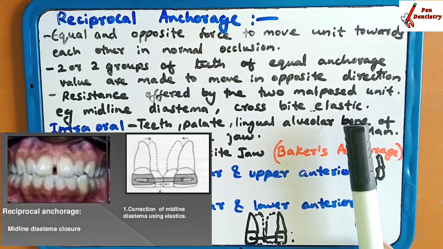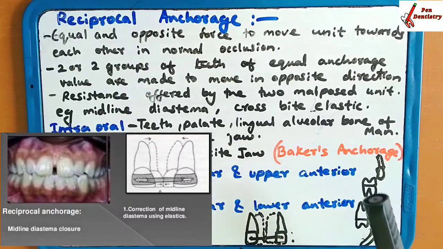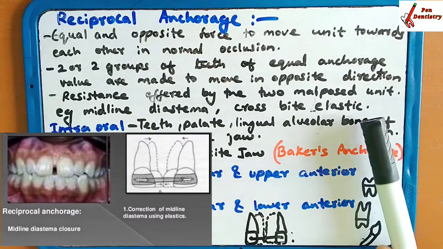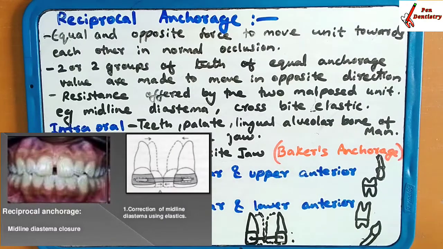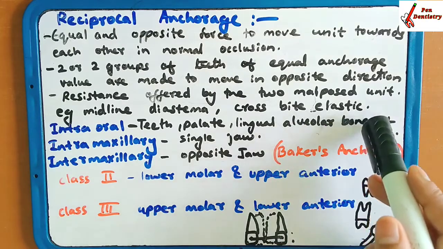Crossbite elastic is used in crossbite. We use this when an anterior crossbite or a posterior crossbite is there. For making the alignment for normal occlusion, crossbite elastics are used for the anchorage of the tooth, for the correction of the crossbite.